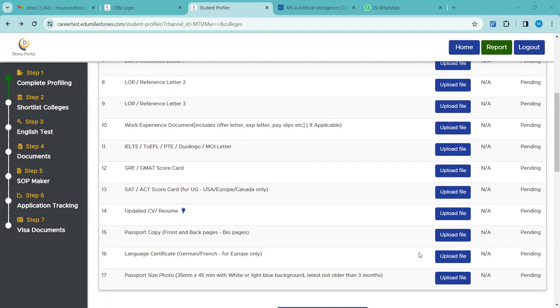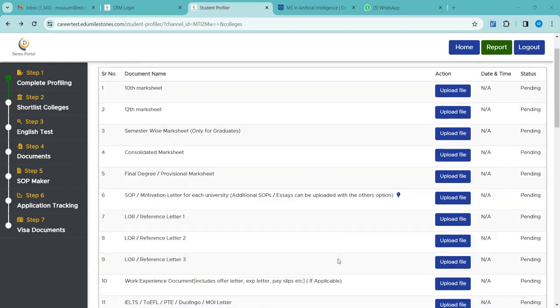Ma'am, do you help us with SOP? Yeah, we do help you with the SOP if you need. Mostly the students have to draft their own SOPs. If needed, we do provide sample SOP formats or guidelines also. And also the SOP making tool is here, with which you can guide the student to take help. Oh, we have a separate tool? Yes, I will be showing it now, after we finish the document section. Okay, ma'am, thank you.